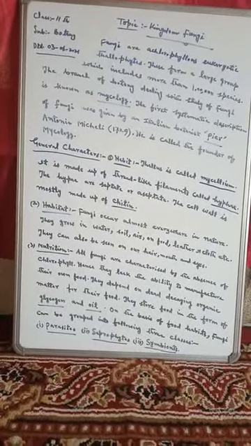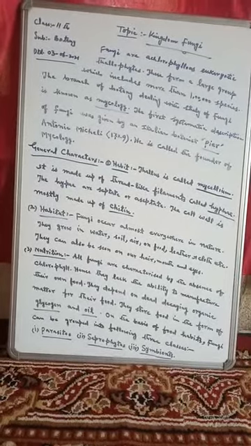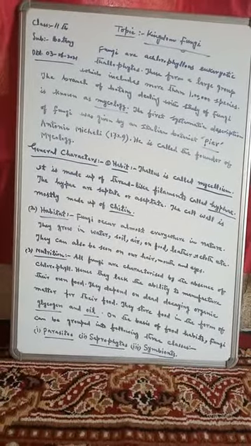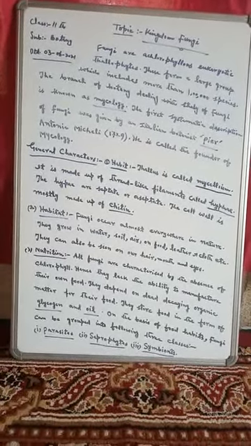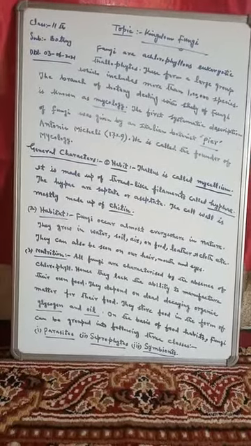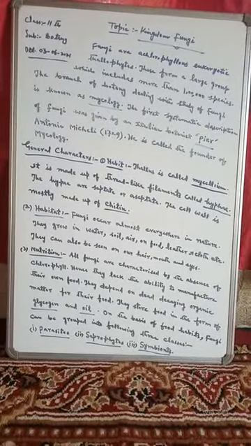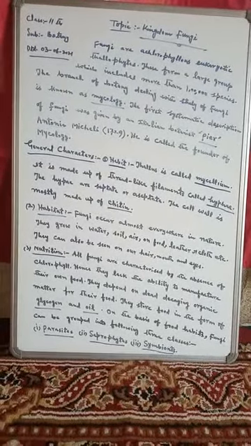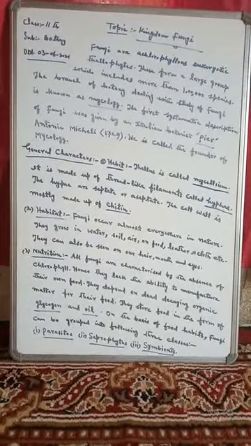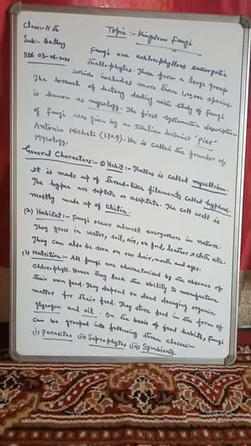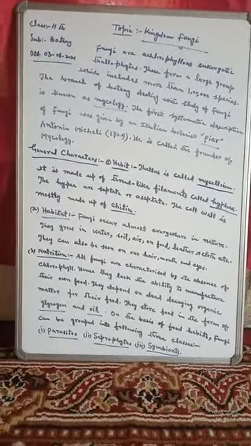Now the second character of these fungi is the habitat. Habitat means where they live. Fungi occur almost everywhere in nature. This means that the group, the kingdom of fungi, is found in every place.